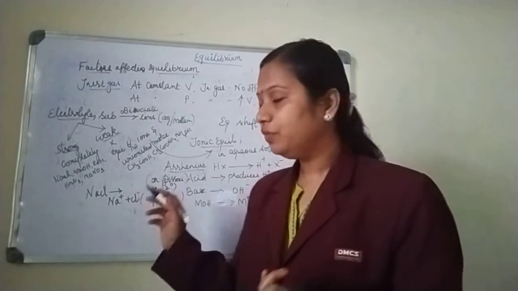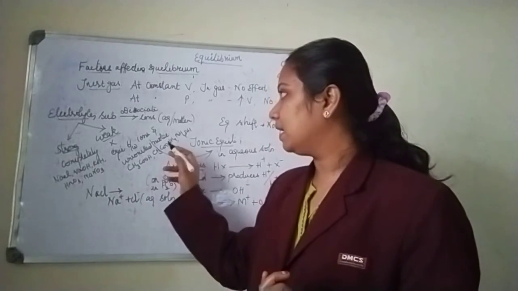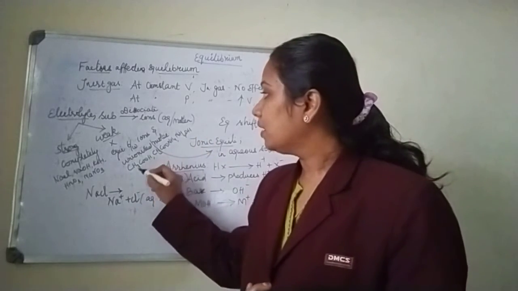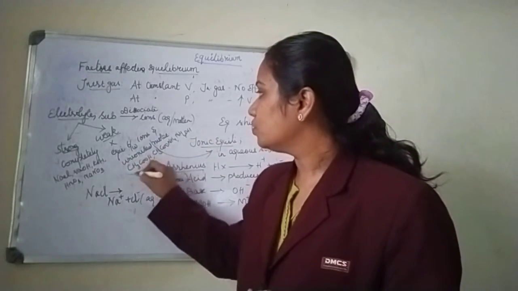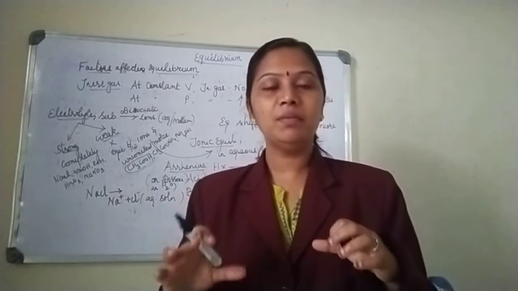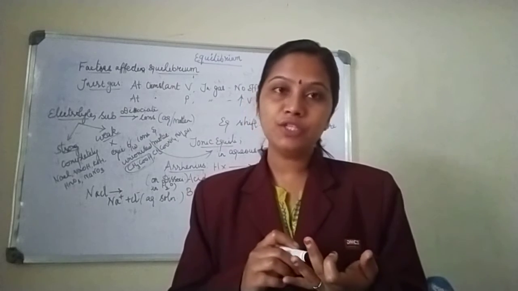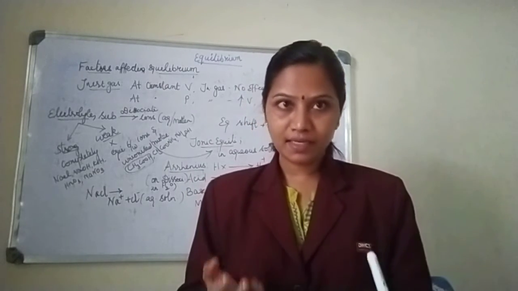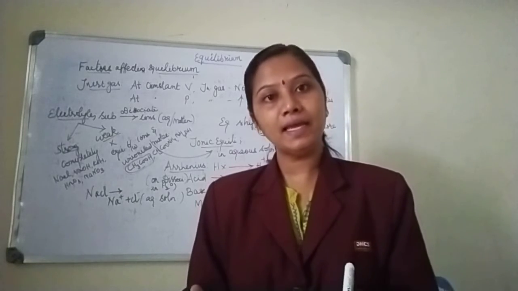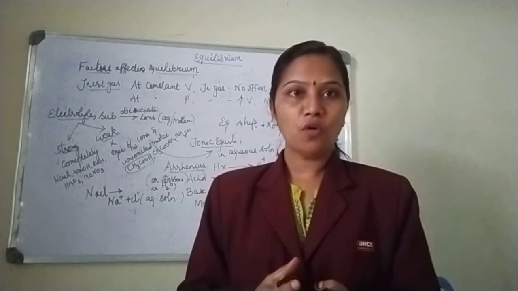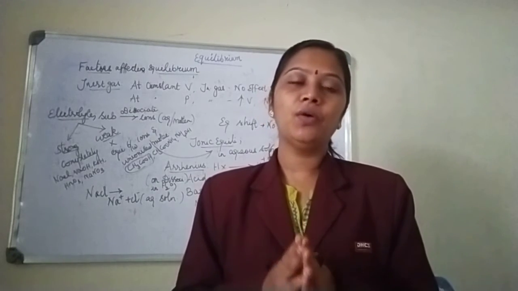But in case of weak electrolytes like acetic acid, ammonium acetate, ammonium hydroxide, etc., what happens? Acetic acid will not dissociate completely. Instead, half will be ions and the remaining half will be unionized molecules. So there is an equilibrium between the ionized ions and the unionized molecules in aqueous solution, called ionic equilibrium.